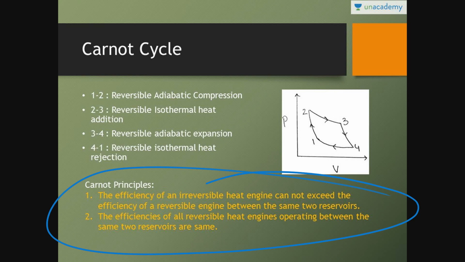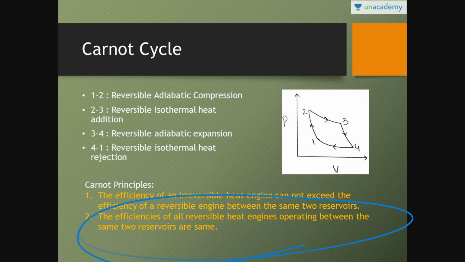The efficiency of an irreversible heat engine cannot exceed the efficiency of a reversible engine between the same two reservoirs. If there are two reservoirs, between them there are two engines, one reversible and the other irreversible. Efficiency of reversible engine is always more than the efficiency of irreversible engine. Keep this in mind. Second statement: the efficiency of all reversible heat engines operating between the same reservoirs is the same. I mean, the efficiencies of all reversible engines between the same temperature limits T1 and T2 are always the same.